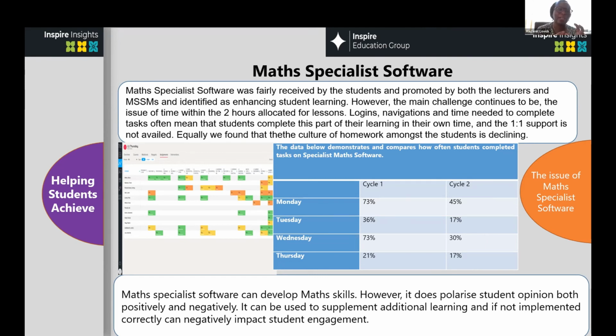So I expected for this actually to be well received and students really engaged because they were used to online learning during lockdown, but the data was telling us otherwise. So math specialist software can develop math skills. However, it does polarize students' opinions, both positively and negatively. It can be used to supplement additional learning, and if not implemented correctly, can give negative impact for student engagement. So it will be interesting, and I'll be listening and hearing from others on this topic.